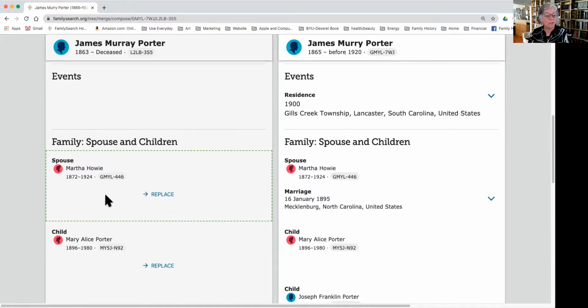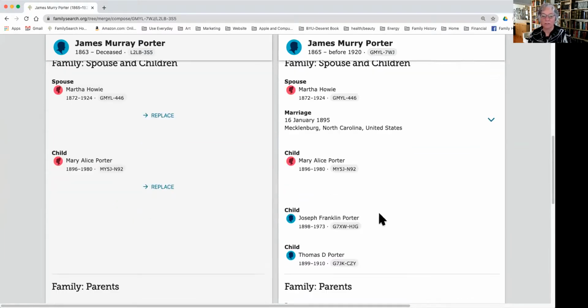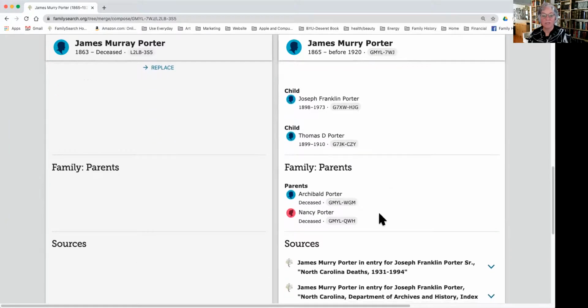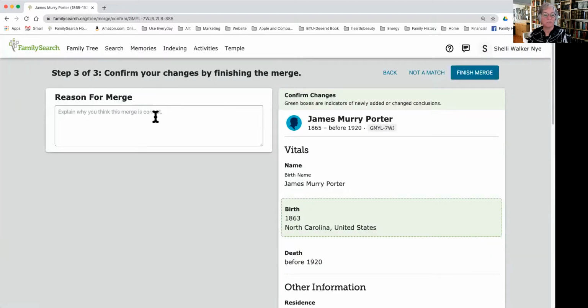So then I look at this information, and this one includes a marriage, so I do not want to replace that. This is exactly the same ID number, so I just want the duplicate to be deleted. I'm going to allow that to stay in the delete column. And so all of the sources have been added over, so I click continue. And then I can put, this one was very simple, and so I might say duplicate relationships and finish my merge.